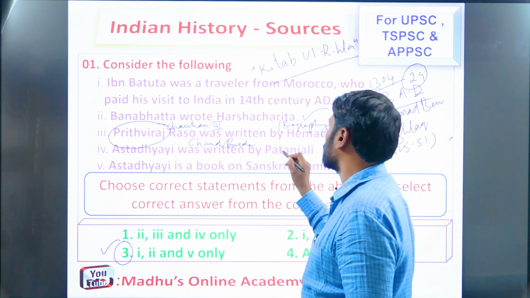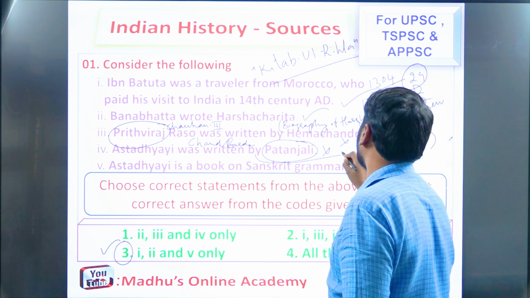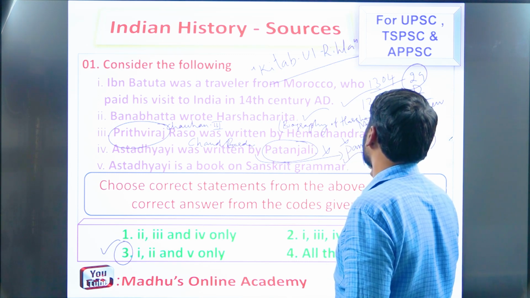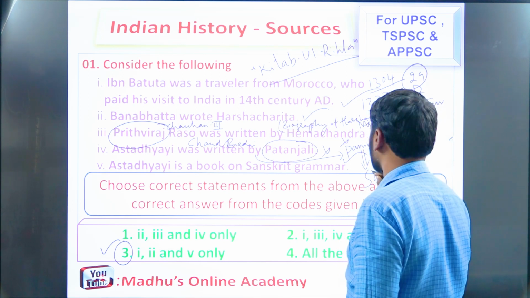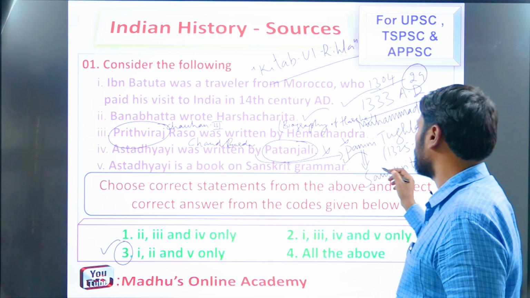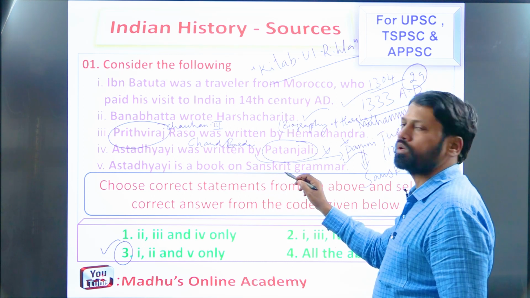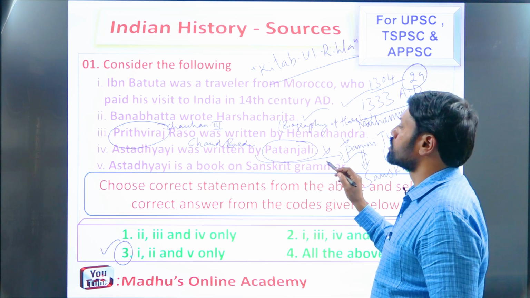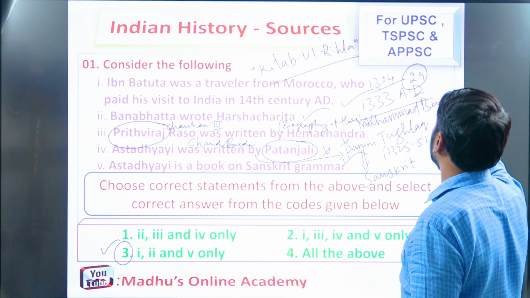Next, Ashtadhyayi was written by Patanjali, a wrong statement. Actually, Ashtadhyayi was written not by Patanjali, but by Panini. Written by whom? Panini. In which language? Sanskrit language, remember. So Ashtadhyayi was authored by Panini in Sanskrit language. It was a book on Sanskrit grammar. So the fifth statement is also right. So the right answer is 3 as I told you. Next we will move on to the next question.